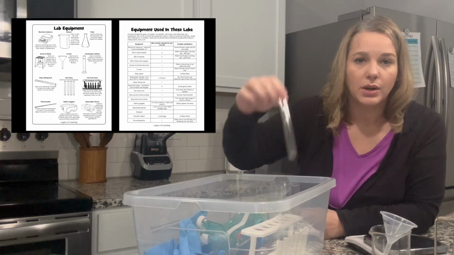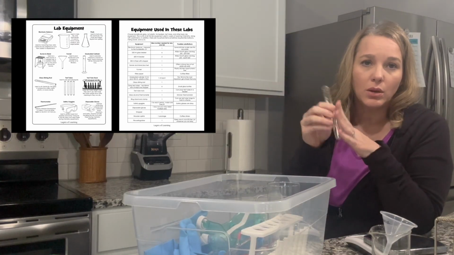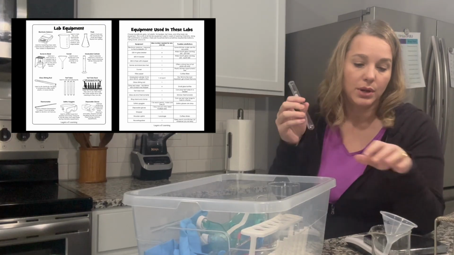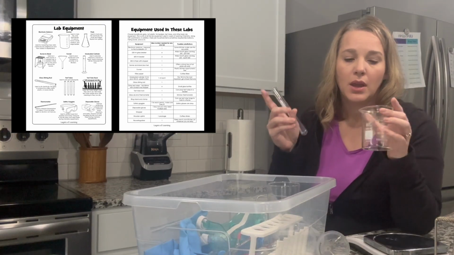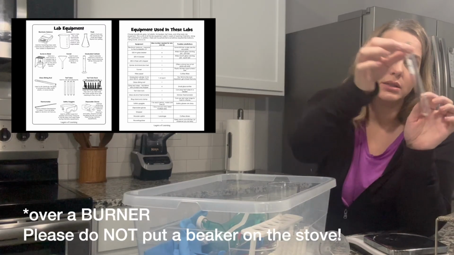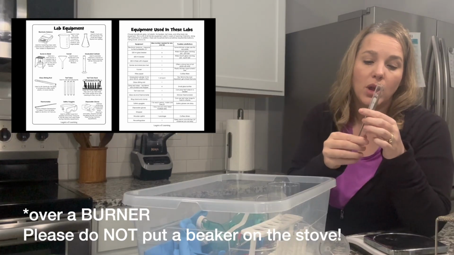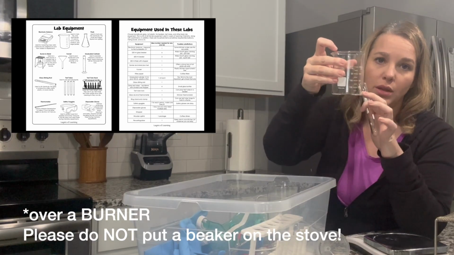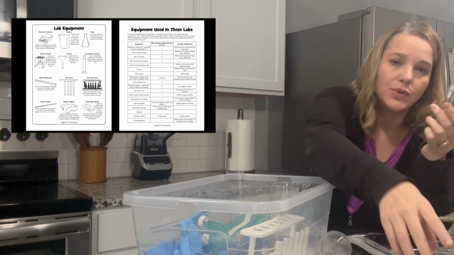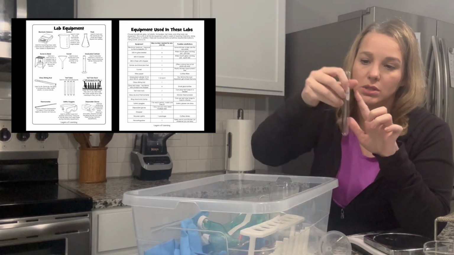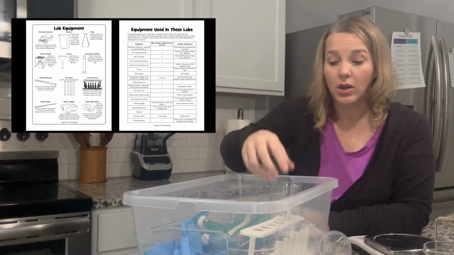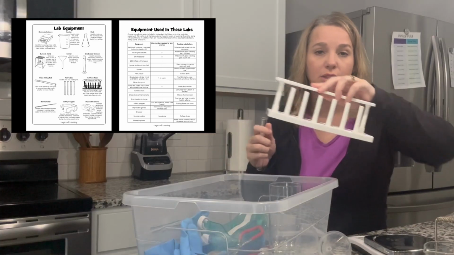I already showed you a test tube. This is something that you can put liquids in, or powders or things like that, to mix together with other things, or you can put it inside of a beaker with some water in it, and that way you can put it over the stove. It's just smaller in diameter, so it's easier to see and to work with and be more exact than in a bigger thing like a beaker. So that's for smaller quantities, and it lets you see the reaction a little bit better sometimes depending on what you're working with.